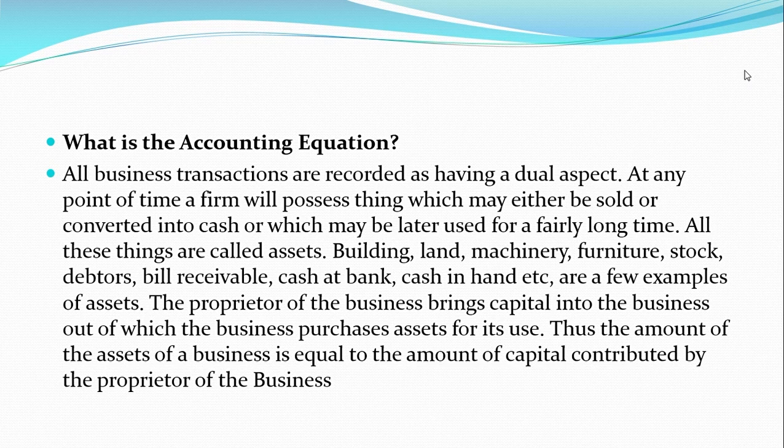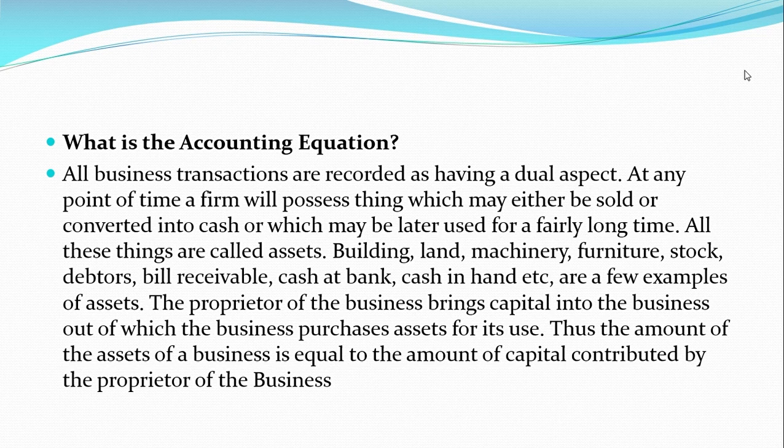Building, land, machinery, furniture, stock, debtors, bills receivable, cash at bank, cash in hand, etc. are a few examples of assets. The proprietor of the business brings capital into the firm, out of which the business purchases assets for its use. Thus, the amount of the assets of a business is equal to the amount of capital contributed by the proprietor of the business.